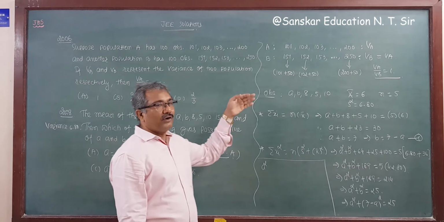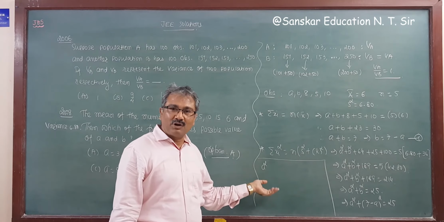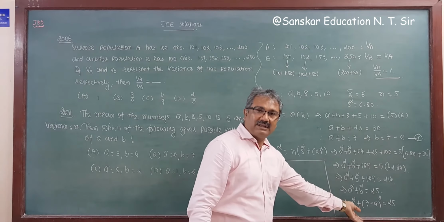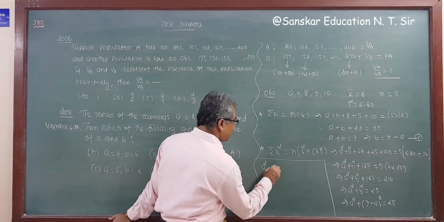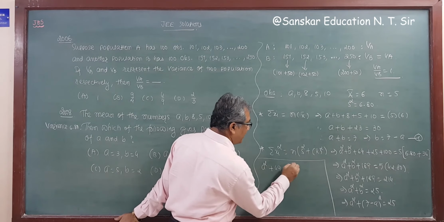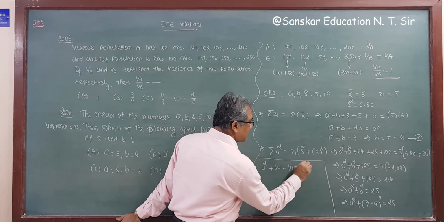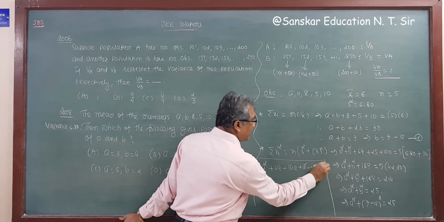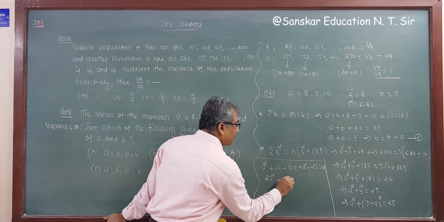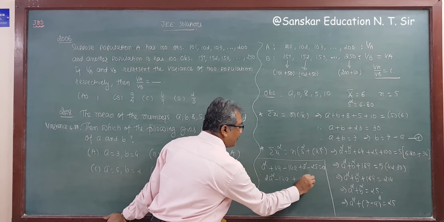But for our descriptive Gujarat board questions, you have to solve by substituting the value and solving this equation. So what we get? A square plus 49 minus 14a plus a square minus 25 equal to 0. So this is 2a square minus 14a plus 24 equal to 0.